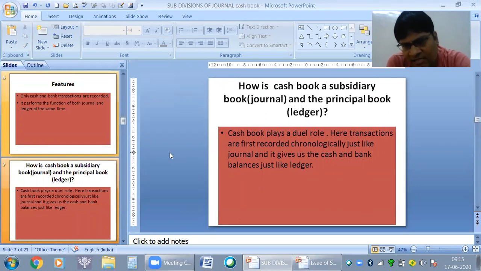Question is, how is cash book a subsidiary book, that is journal, as well as a principal book? That means why the cash book is called journal as well as ledger. It has a dual role. Here transactions are first recorded chronologically just like journal, because in journal also we record the transactions chronologically, and it gives us cash and bank balance just like ledger.